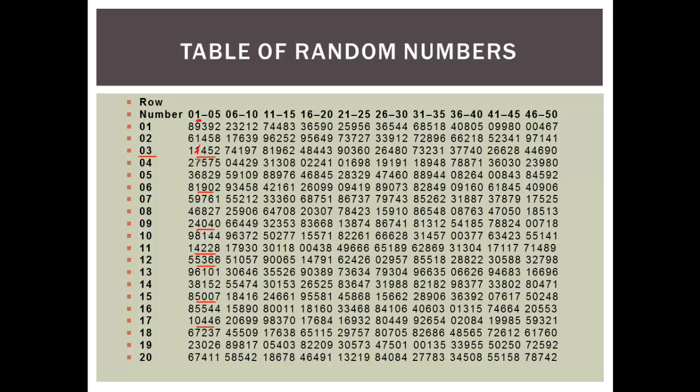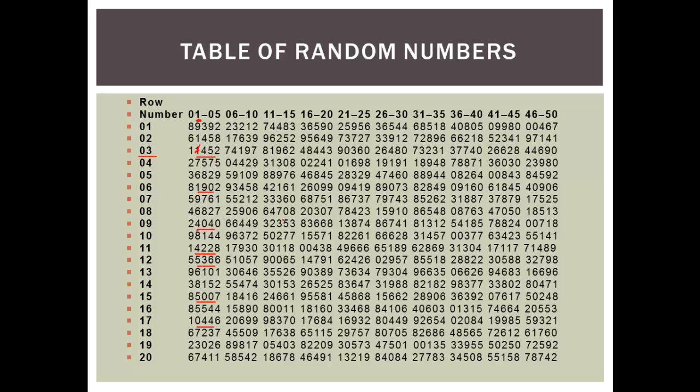We have to read from left 3 digits, 145. We can't just read 1. No, we can't do it that way because the population size is 550. We have to give everybody equal chance of being selected. So we cannot just give only people with single digits.